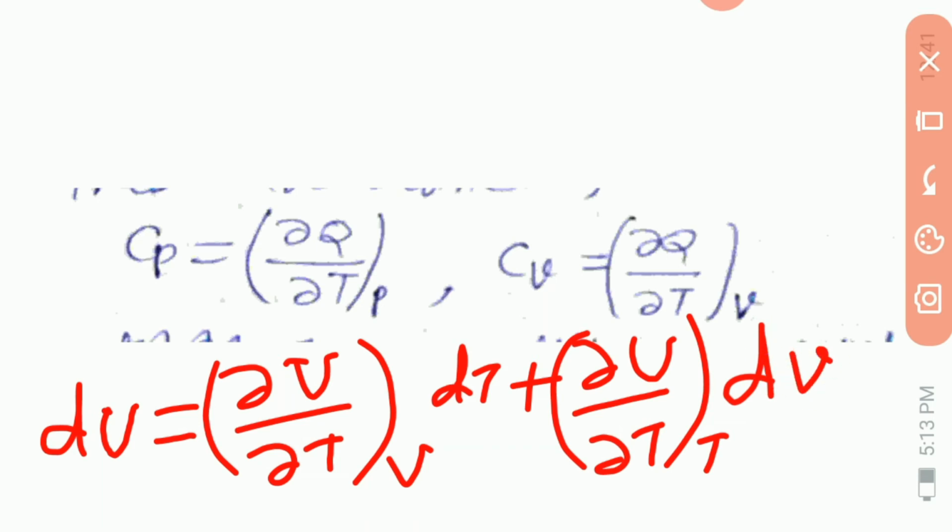We have dU is this. So we know the first law of thermodynamics.